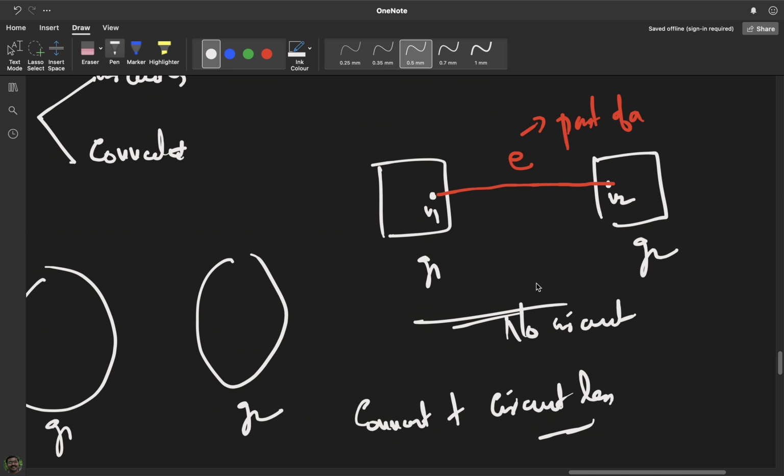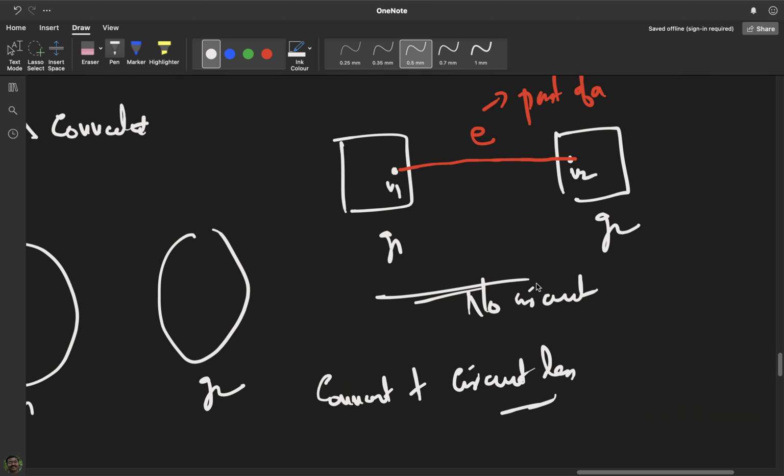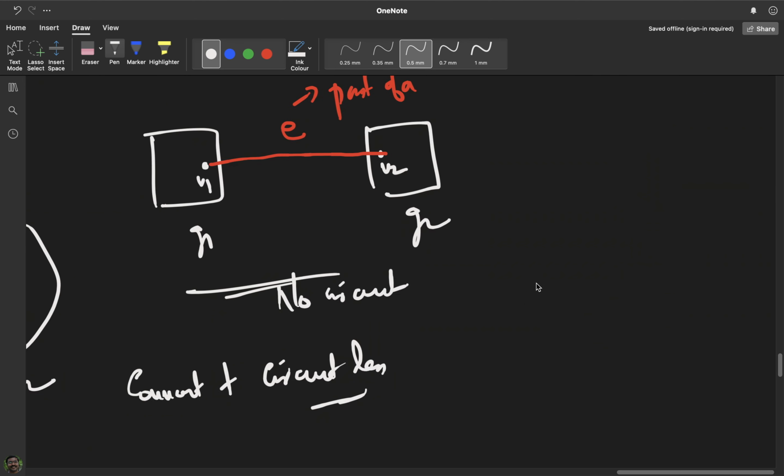I am assuming only two components. Even if there are more components, you can still add edges between the different components. I am just taking two components for now. So now I have a connected graph without any circuits, and therefore it is a tree. How many vertices does it have? n vertices. And how many edges? Initially there were n minus 1 edges, plus the one more edge I added, so n edges.